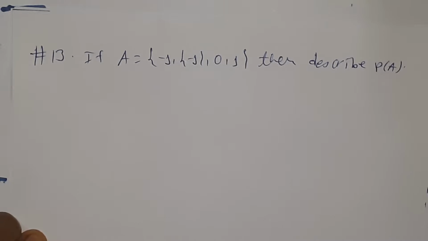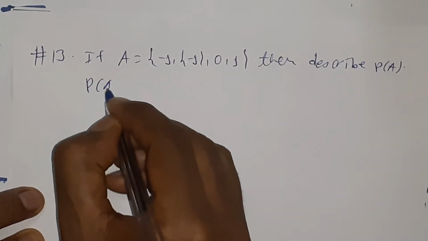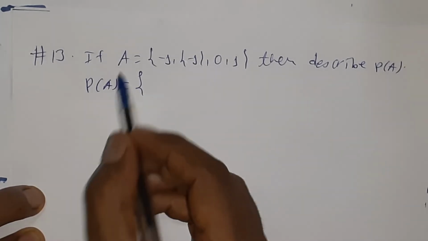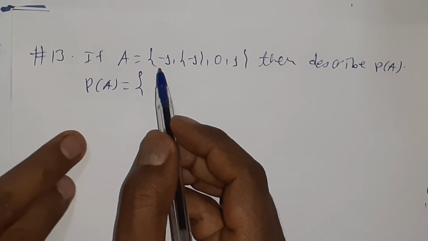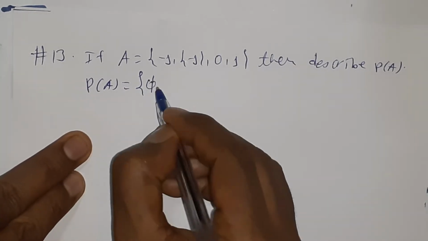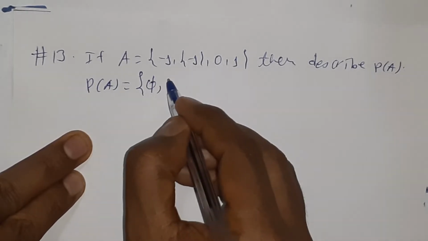We know that the power set of A means, if we are given any non-empty set, that's simply set A, the power set of this set will be again a new set containing all the possible subsets of the given set. So the first and trivial element of this one will be the empty set, because the empty set is a subset of any set.